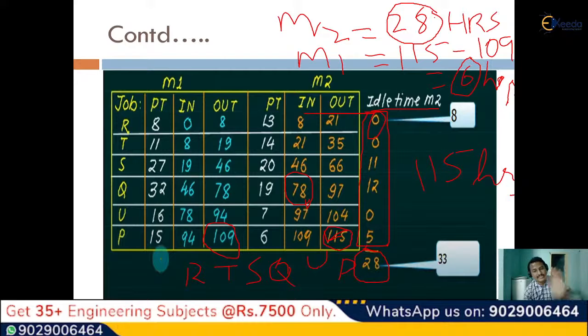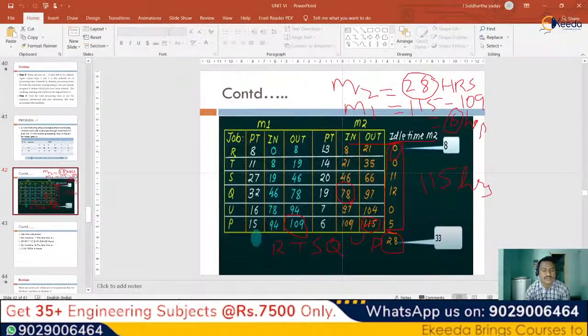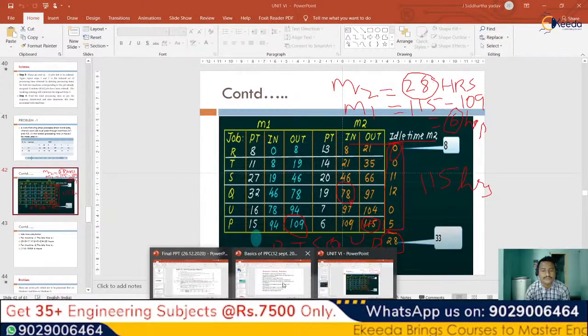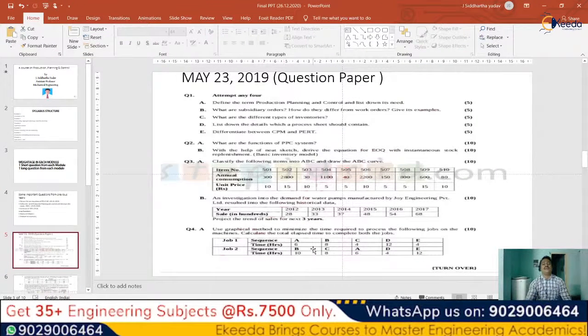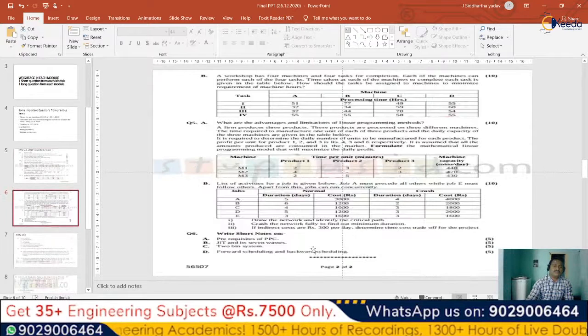In this same manner, when you solve this problem, you'll be getting the entire 10 marks for sequencing problems, which is being shown over here. In that same manner, simply by finding out the order of sequence, arranging them, and then finding out the elapsed time will give you the 10 marks for this fourth question.